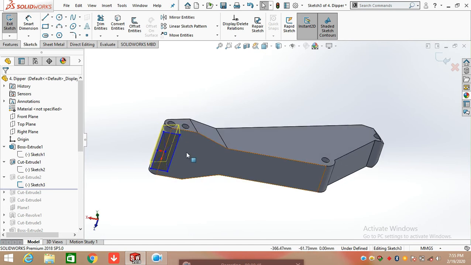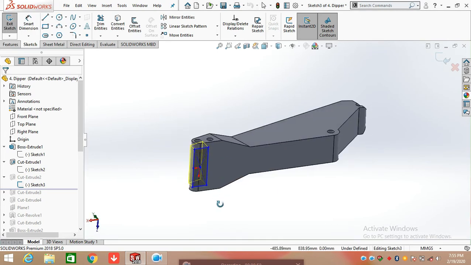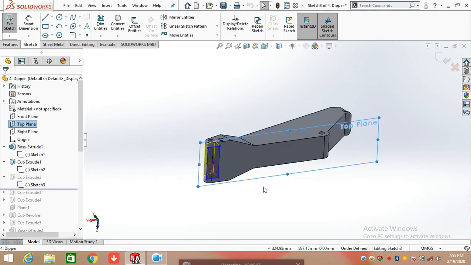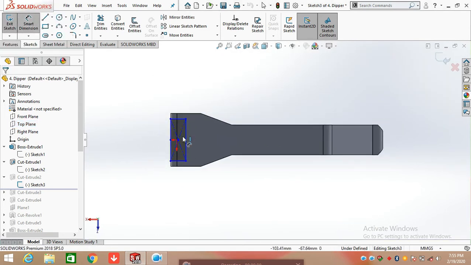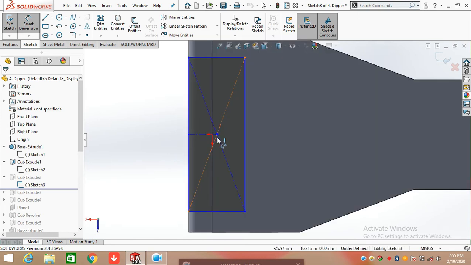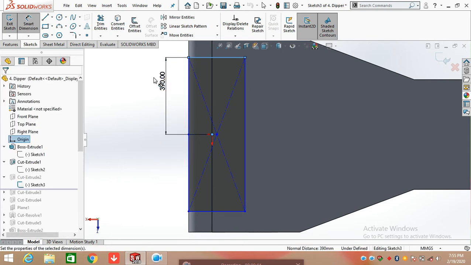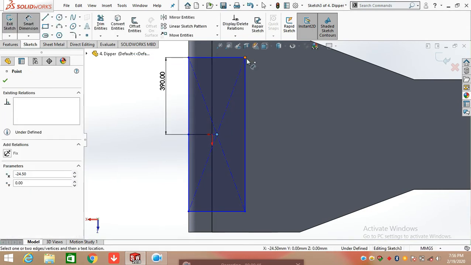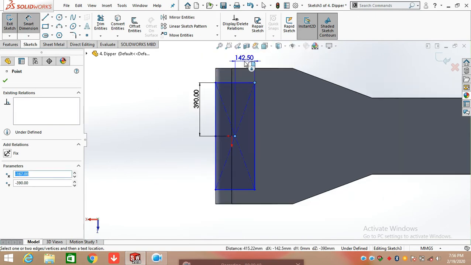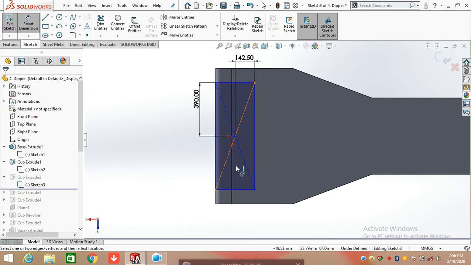After that, select this one face, select top plane and create a sketch on the top plane. Simply click on Smart Dimension, and here I am going to define its dimensions from the origin. This is basically a rectangle having a length of 390 mm from the origin, and width from the origin is 142.50 mm, same as in this one direction.